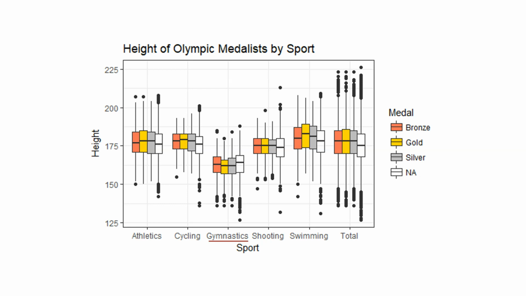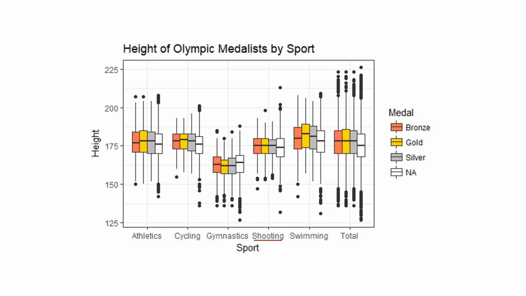For gymnastics, I was actually pretty curious because I know that a lot of the bodyweight training exercises that gymnasts do are actually easier to perform if they are shorter. So we can see that the box plots are kind of inverted, with most medalists being generally shorter than non-medalists.